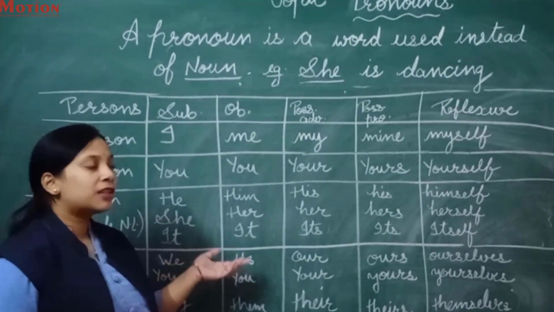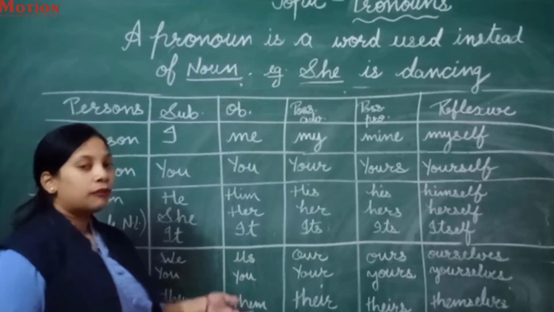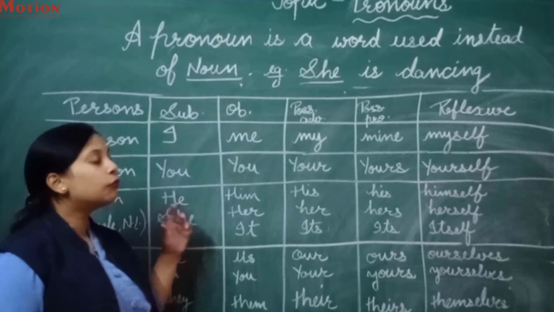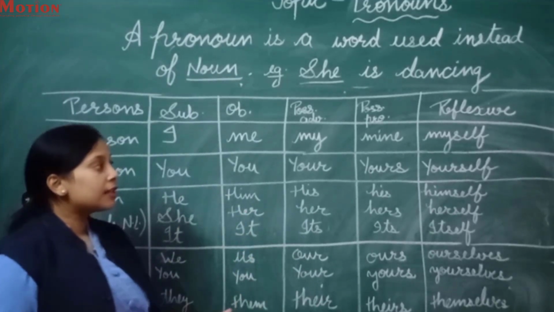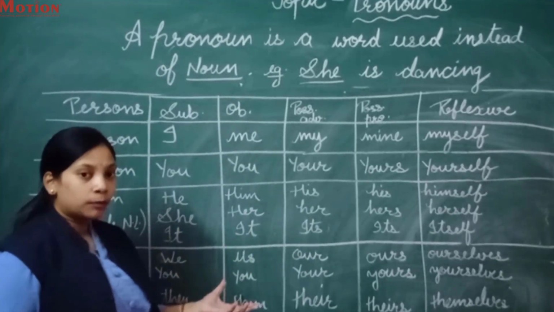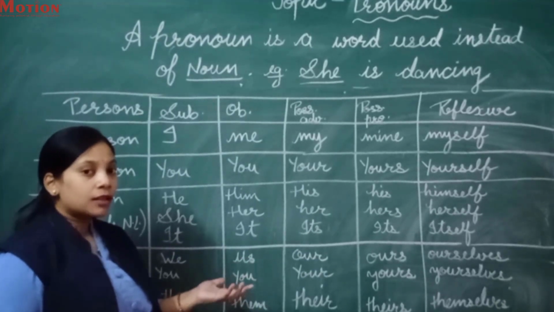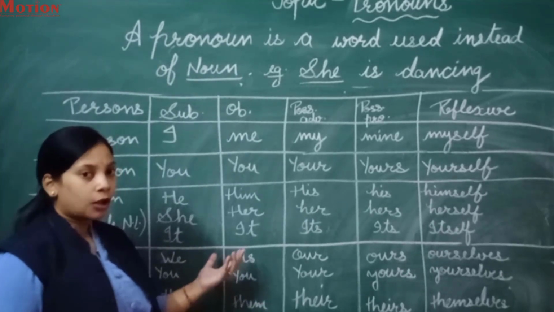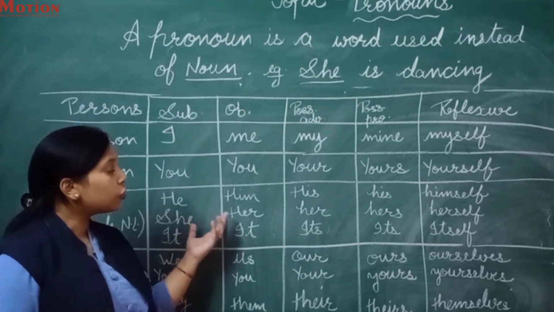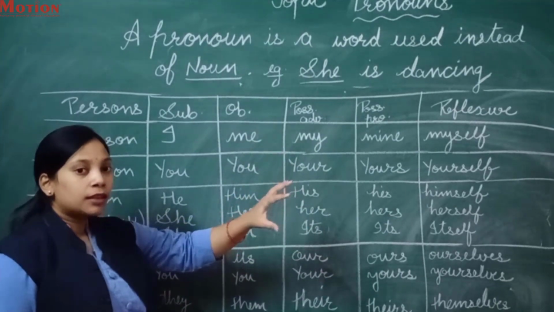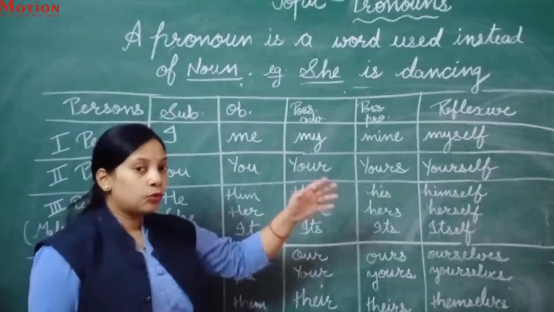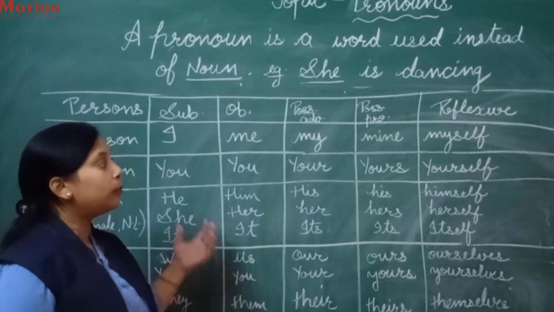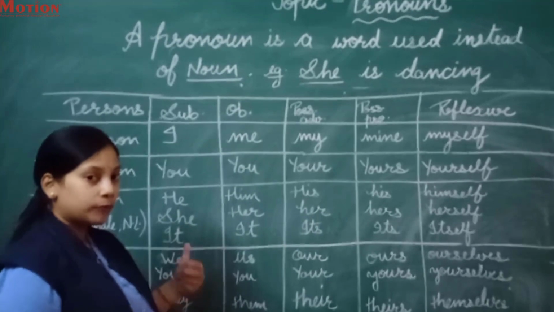Okay, so this table shows us that we have 3 persons that can be used as a subject, object, possessive adjective, possessive pronoun and reflexive in a sentence. So you have to keep in your mind what pronoun and which type of pronoun will be used in a sentence according to the meaning of the sentence. Okay, if you have to find the pronouns, then you should know what the persons are, where we use each person, and what the plural forms of the persons are. All these things will help you with pronouns.